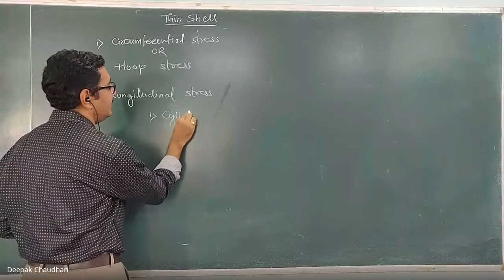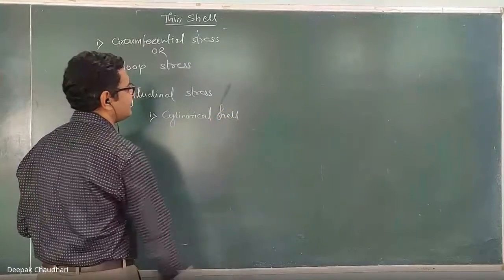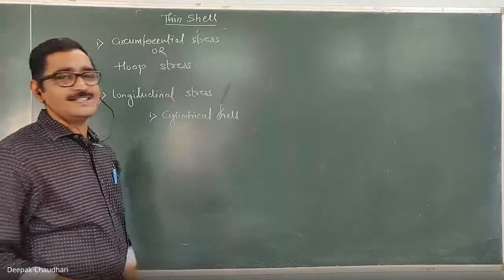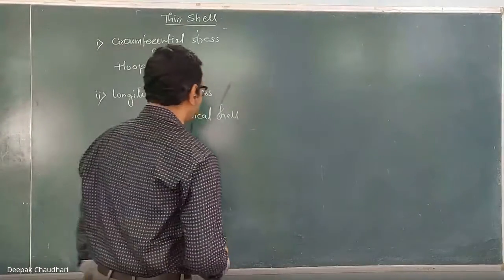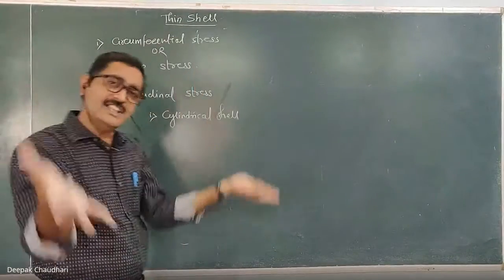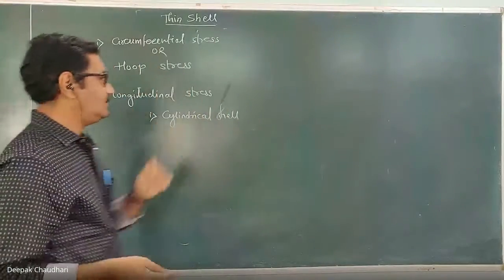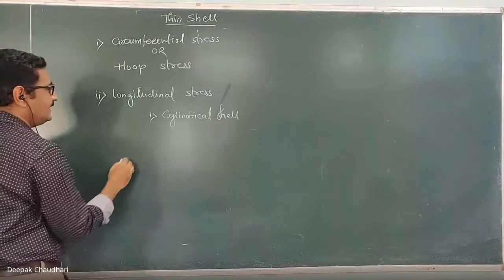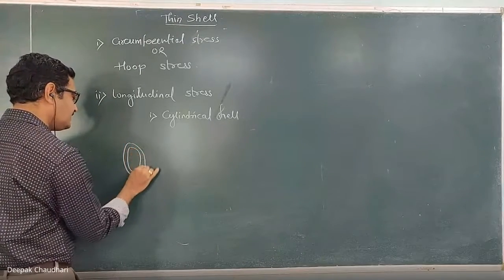Let's consider the cylindrical shell. We have to consider two types of shells here: one is cylindrical and the other is spherical. In the chemical industry, sometimes spherical shells are also there. So when a cylindrical shell is there, let's consider this cylindrical shell.